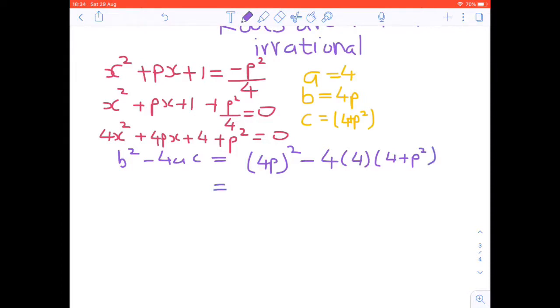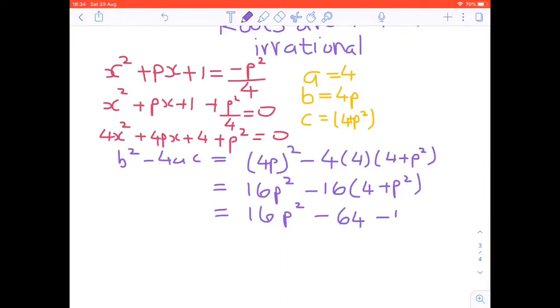Let's simplify this. 16p squared minus 16 times 4 plus p squared. Keep simplifying. 16p squared minus 64 minus 16p squared. If you can see now, 16p squared minus 16p squared, we're left with negative 64.